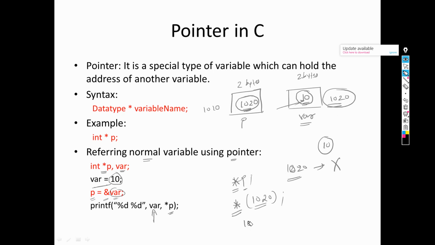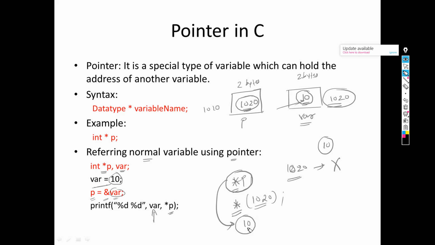That's why it will print 10 on the screen. So I hope you are clear that when we write *p, it will print 10. When you write star, it means data, and the value of p is 1020, so data on 1020 is 10.